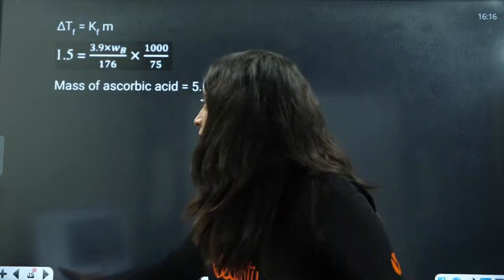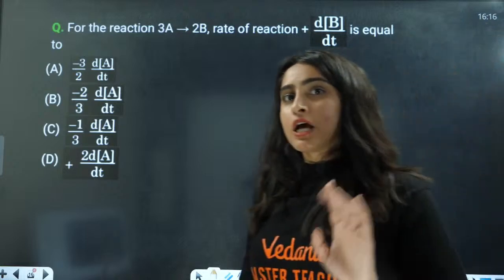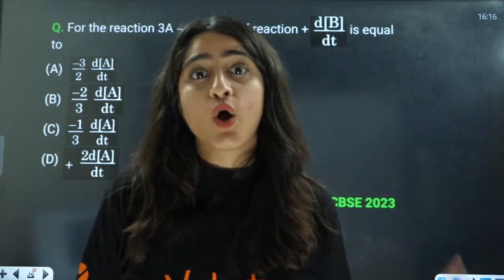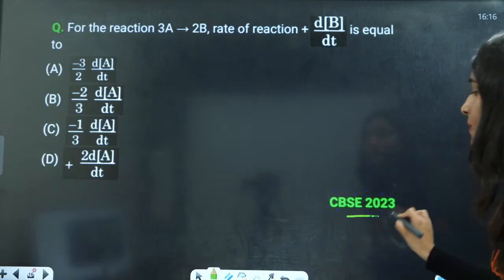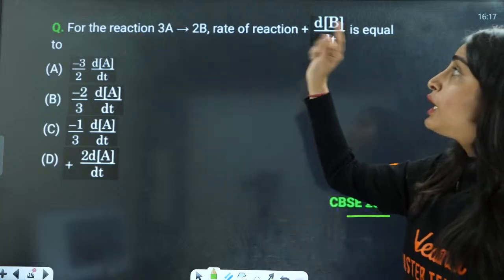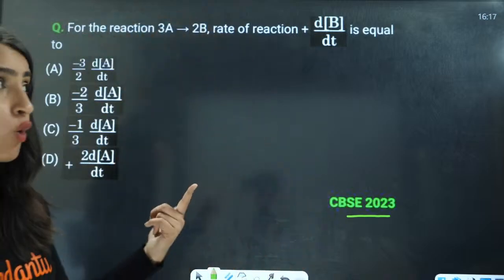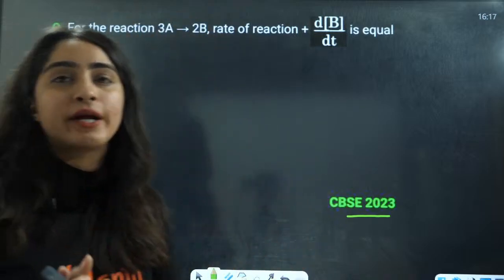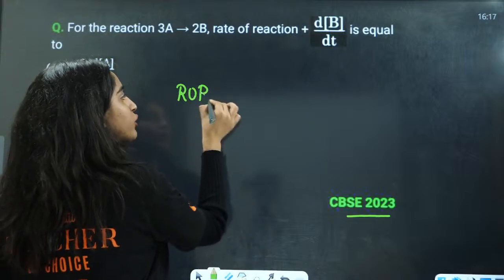Now next question is from chemical kinetics. These are the questions that can be asked from solution chapters. Now next are the questions from chemical kinetics. First question is, for the reaction 3A to 2B, the rate of reaction. This we did yesterday also. Now see how to calculate the rate of reaction here. Everybody see this very carefully. You have rate of reaction.